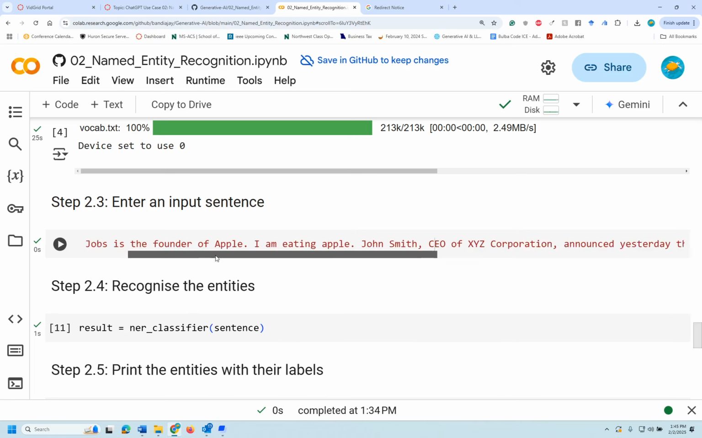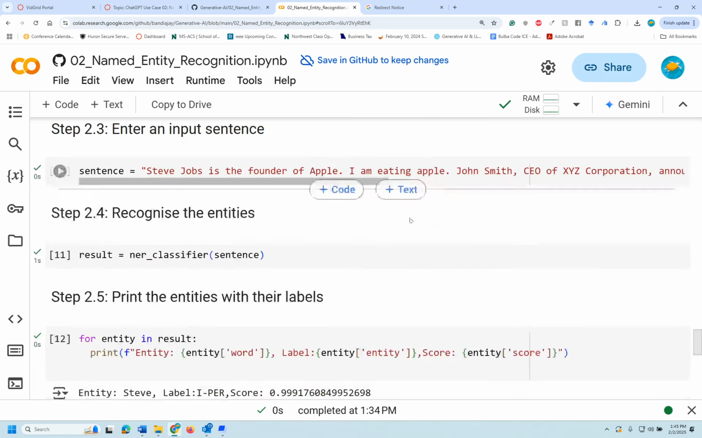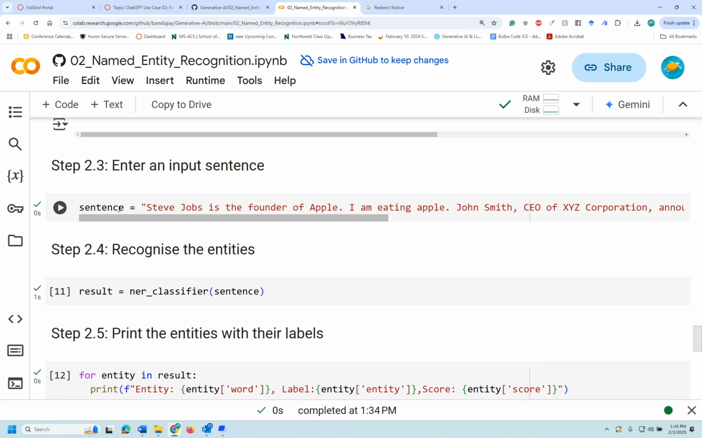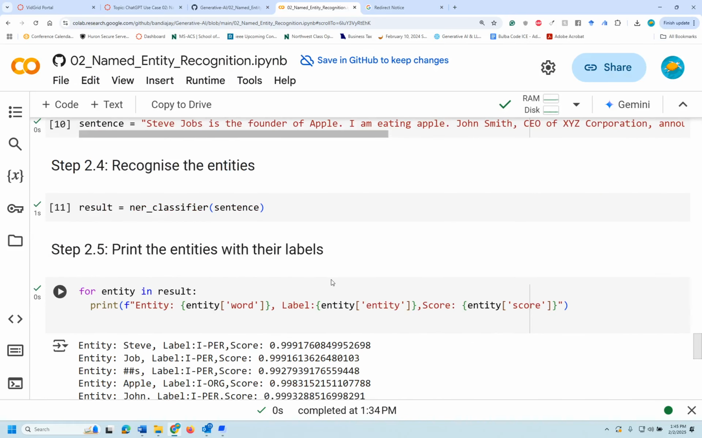So, Steve Jobs is the founder of Apple. I'm eating Apple. John Smith, CEO of XYZ Corporation, announced yesterday that the company will be opening offices in London and England next month. Okay, so you store this in a sentence local variable, and apply this NER classifier. The NER classifier is basically this local variable here, to which you have applied a pipeline and a model, and you are saving that in a result.